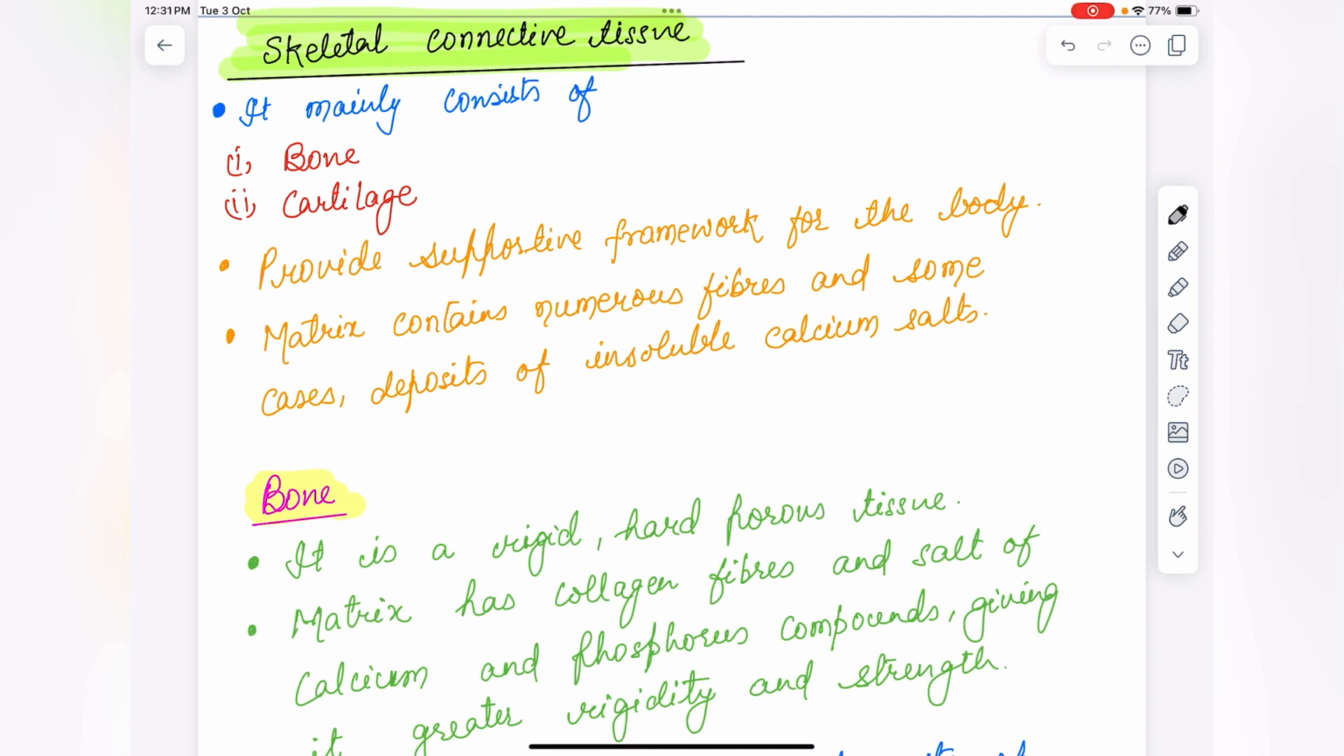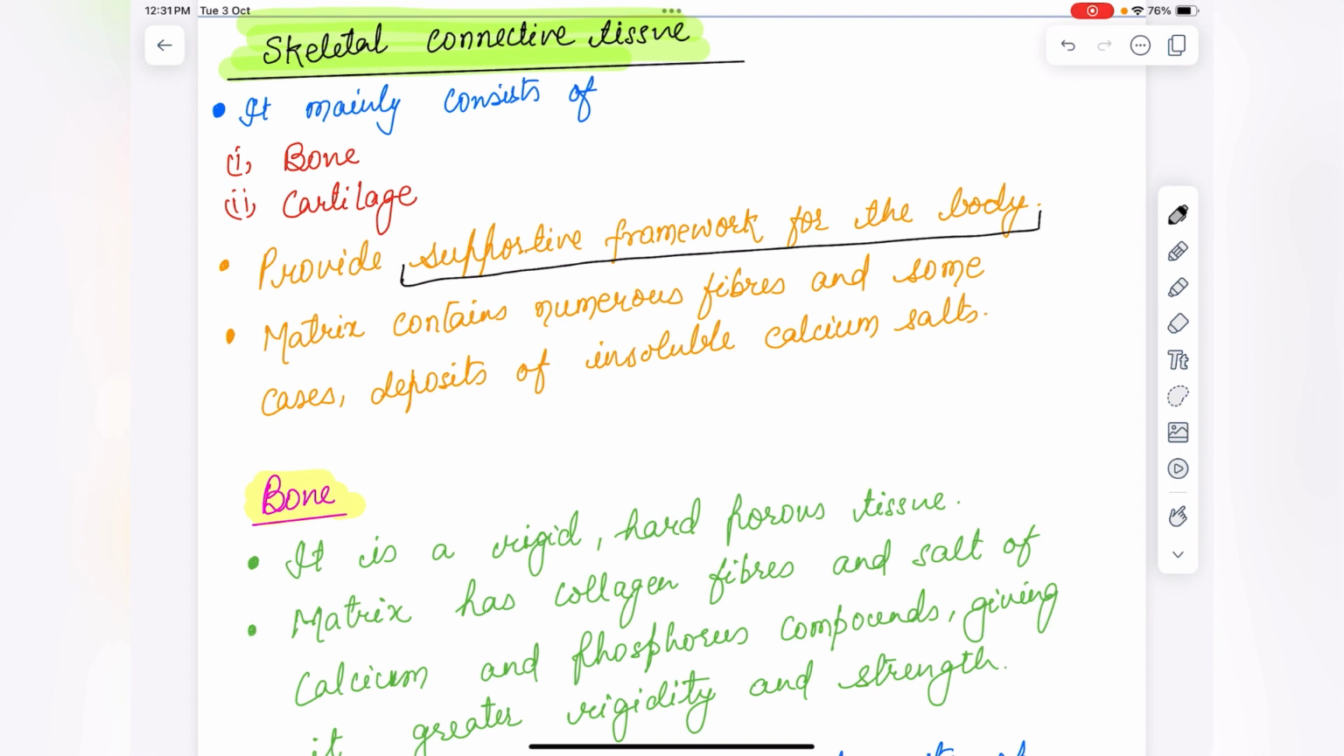So imagine a body without the skeleton. It will not have any shape, size, anything, and we will not have the strength. It will have no proper structure. So the skeleton will provide a frame, a proper structure of a body. It will provide a supportive framework for the body.